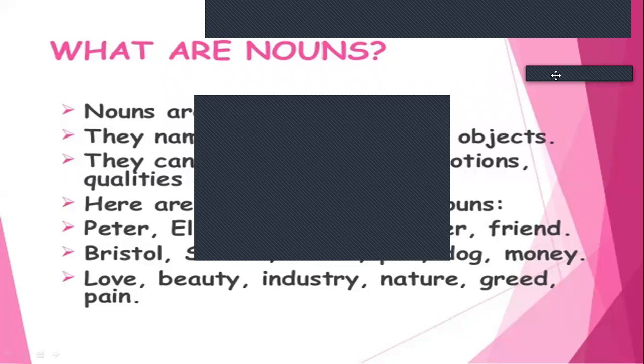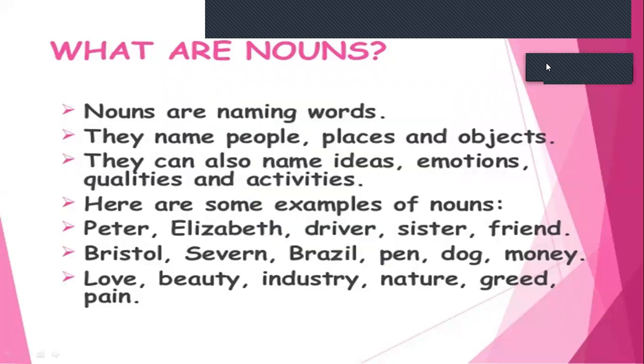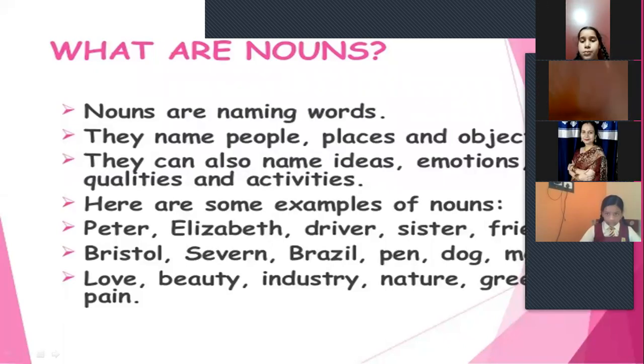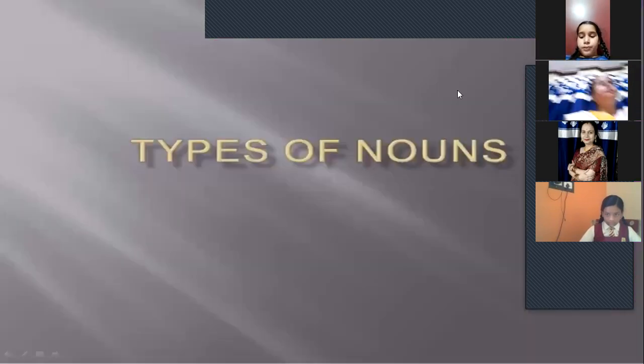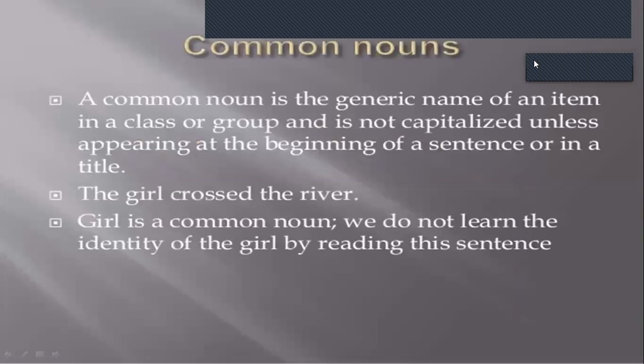So we're coming to types of nouns. So first is common noun. A common noun is the generic name of an item in a class or group and is not capitalized unless appearing at the beginning of a sentence or in a title.